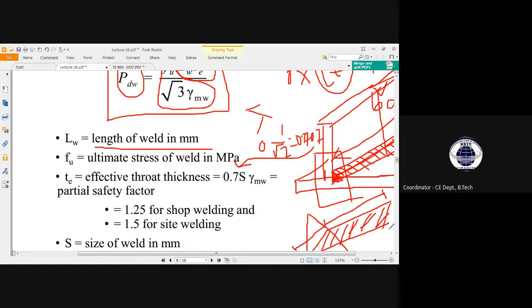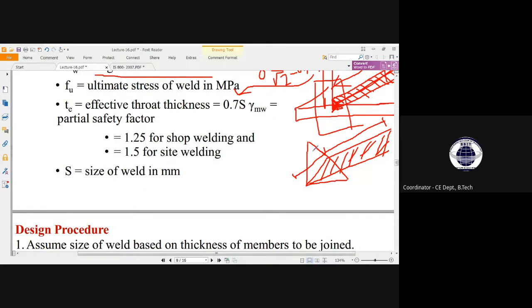This applies when that welding alignment is in a right angle triangle, meaning it is in a 90-degree approach and the weld size is the same. Both weld sizes are the same. So remember, this dimension is called the size of weld.